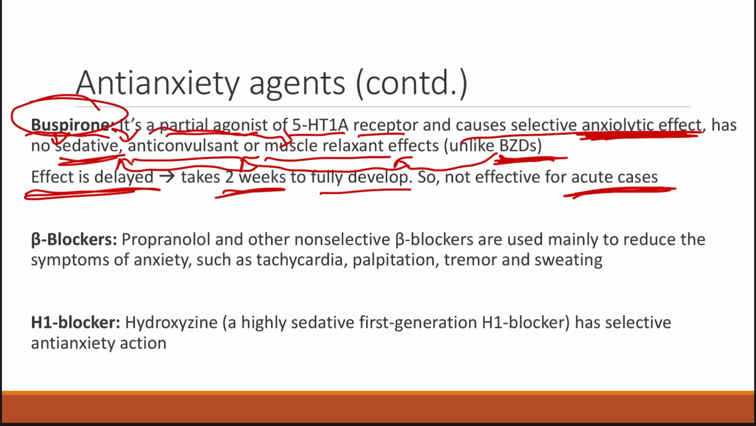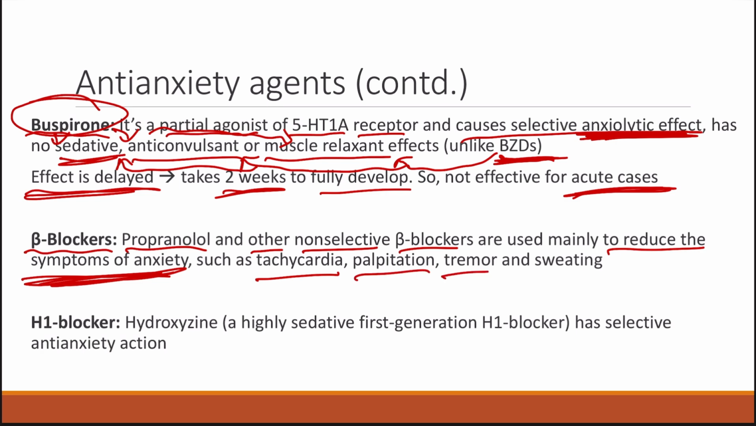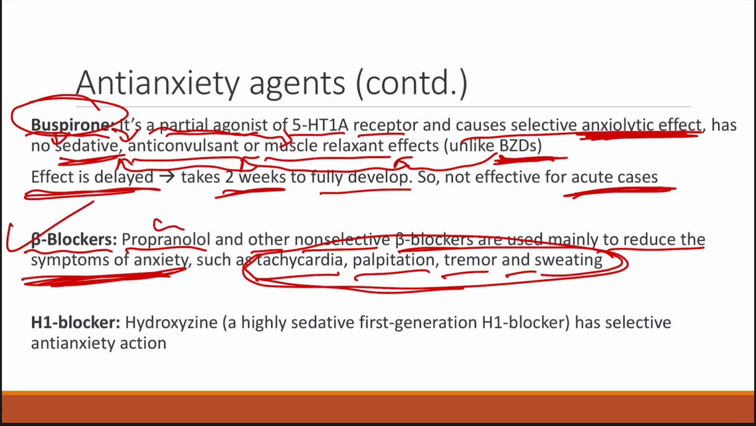Next, we have beta blockers. Under beta blockers, we have propranolol and other non-selective beta blockers. They are basically used to reduce the symptoms of anxiety. What we have seen in anxiety is that the person will be having increased heart rate, that is tachycardia, then palpitation, tremor, and sweating. So for this we are using beta blockers. It is actually not going to act on the pathophysiology directly, but it is controlling the symptoms of anxiety. That's why we can use non-selective beta blockers like propranolol for the management of the symptoms of anxiety.